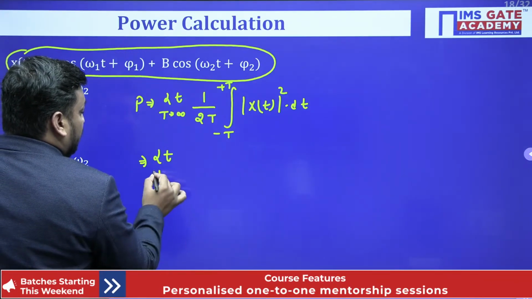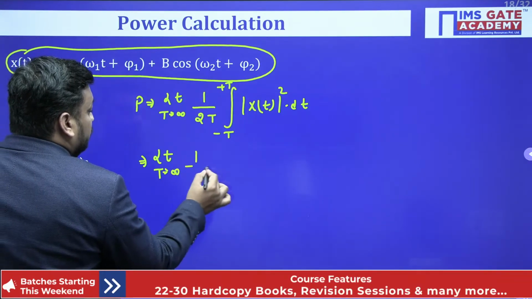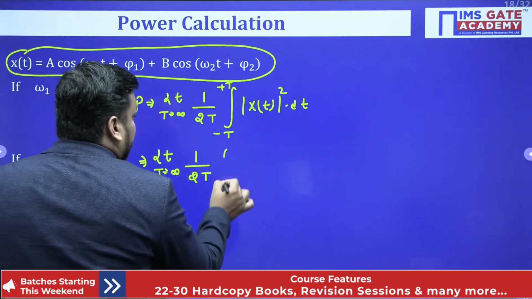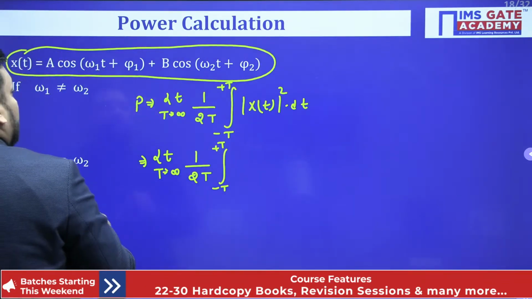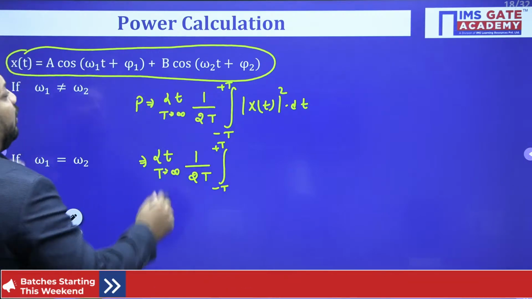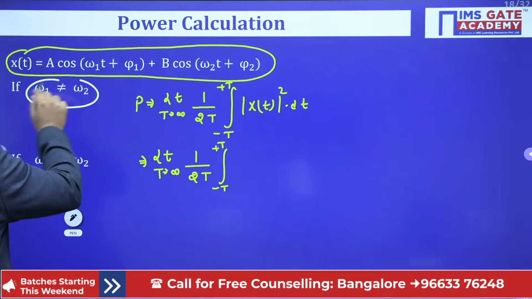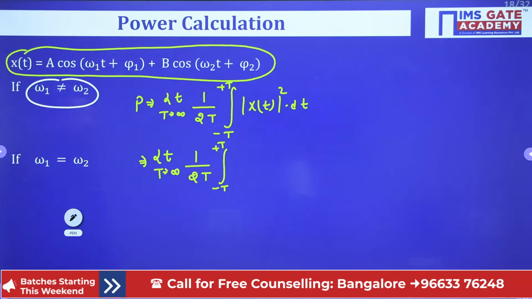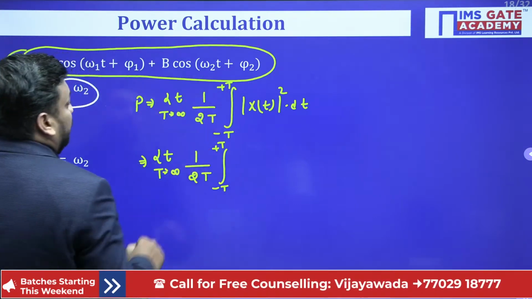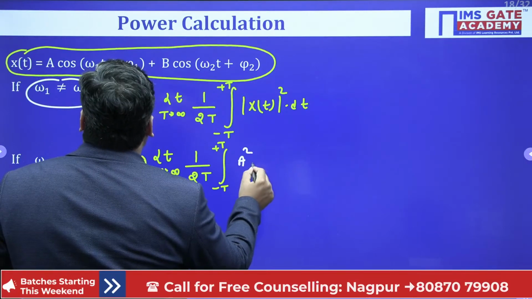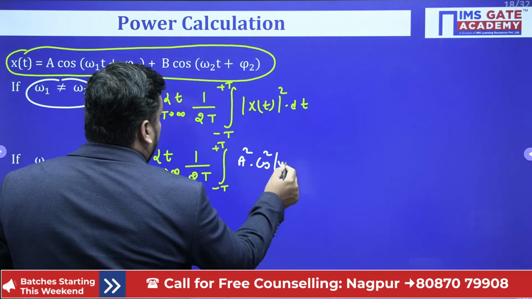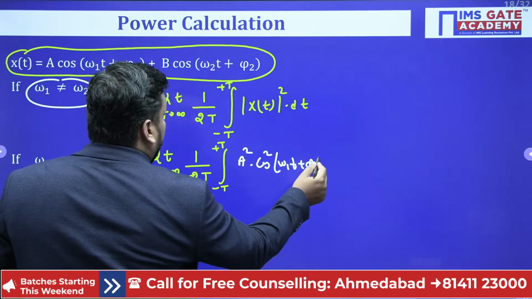What you will get here, you will get limit T tends to infinity 1 upon 2T outside the bracket. Here you have the limit minus T to plus T. Tell me, bachcho, here when you will make the square and the frequency is not equal, omega 1 and omega 2 frequency, then the first, a plus b whole square, the first term you will get a square into cos square of omega 1t plus phi 1 into dt.